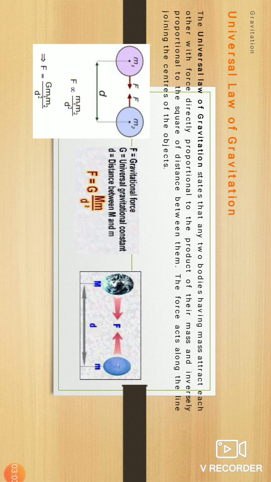Okay, the force of attraction between two objects is proportional to the product of their masses and inversely proportional to the square of their distance.